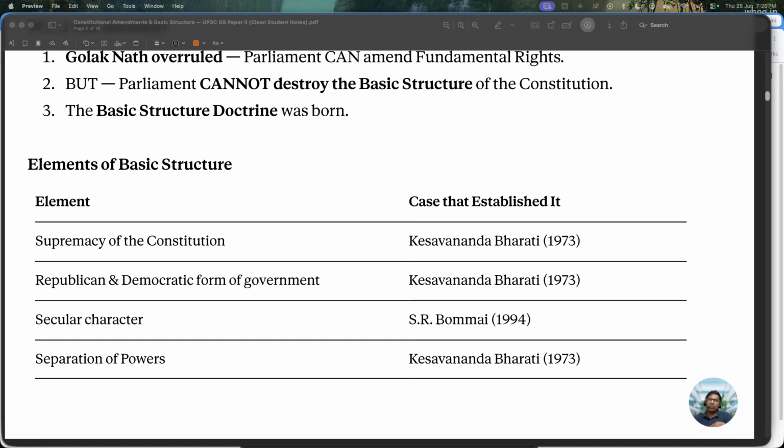So what are the elements of the basic structure? Actually, the court did not give any exhaustive list. Basically, the court did not define what is the basic structure.